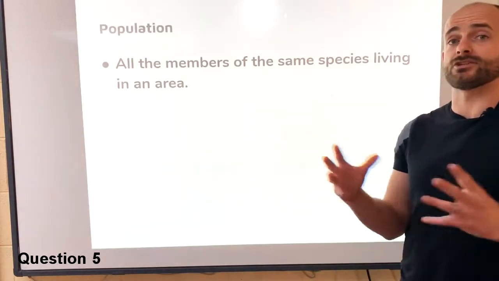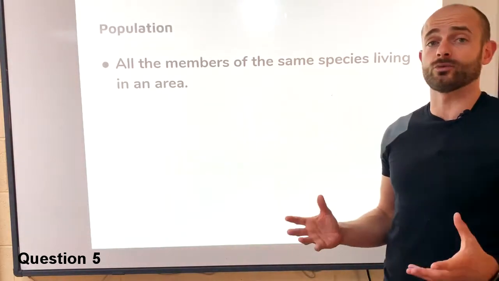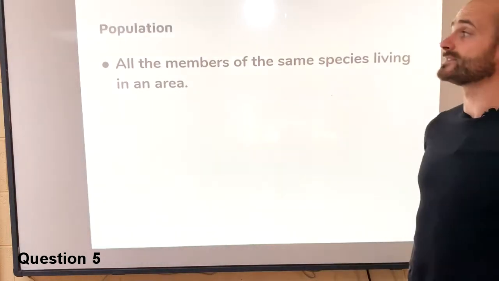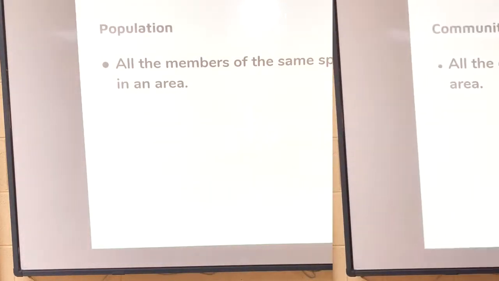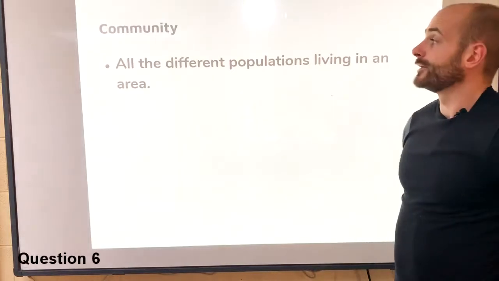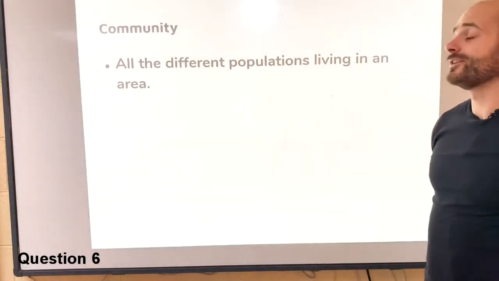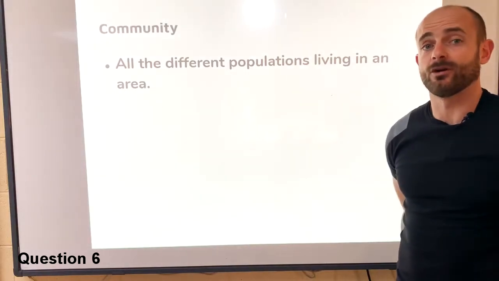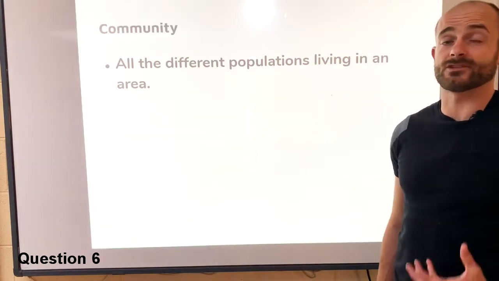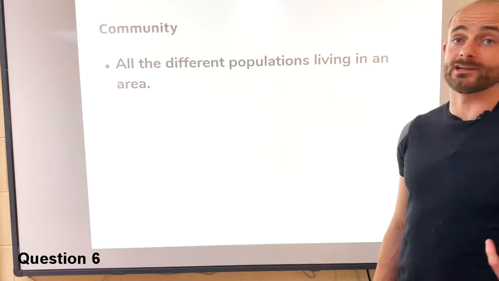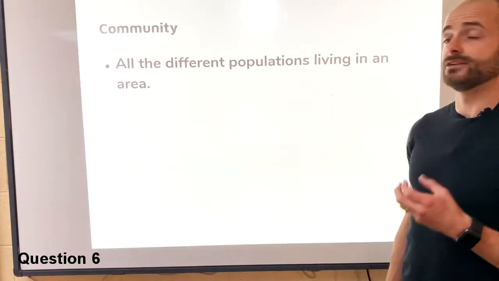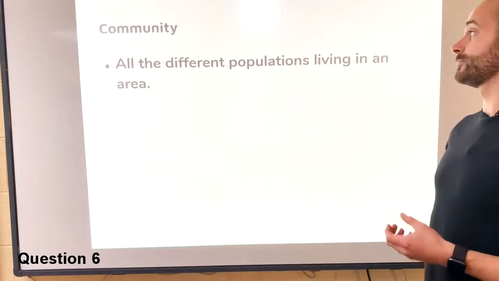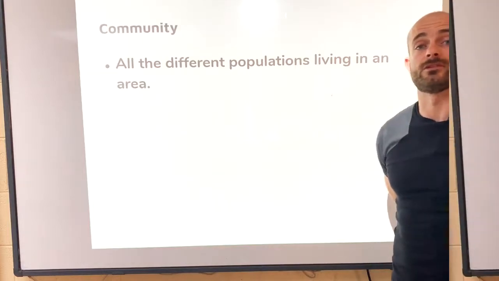Okay, so the population of foxes, the amount of fox that are in your woodland, the amount of rabbits, the same species is the population. The next question is, what is meant by the community? The community is all the different populations living in an area or living in a habitat. So all the different types of animals, different types of creatures. For example, like we spoke in the last question, rabbits and foxes. Different kind of animals are the different populations that live in the community.